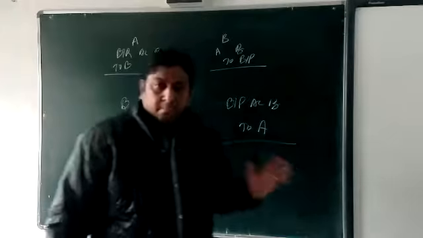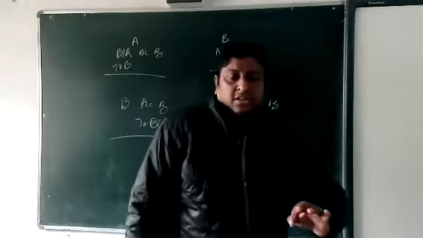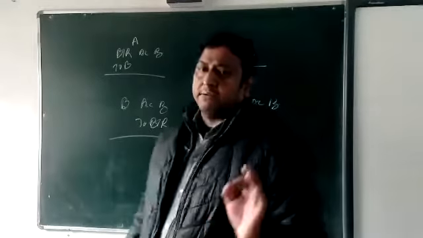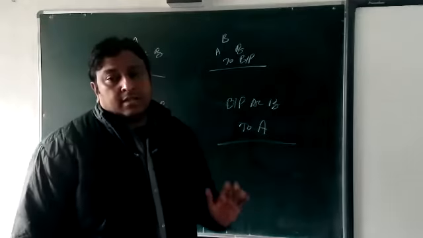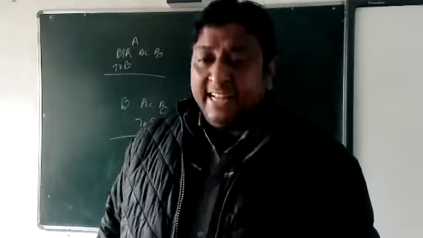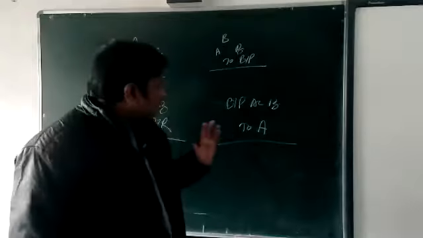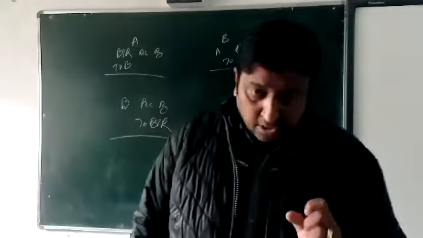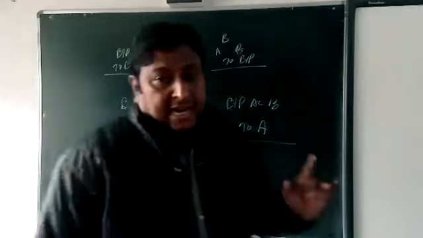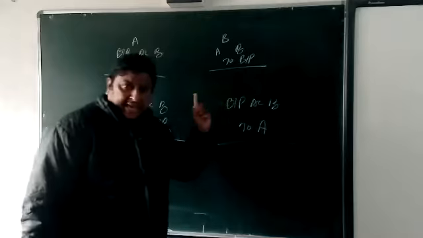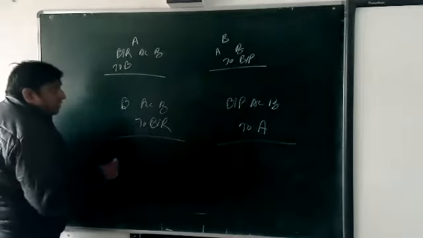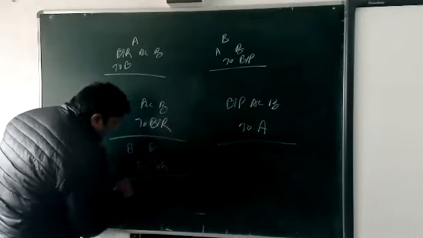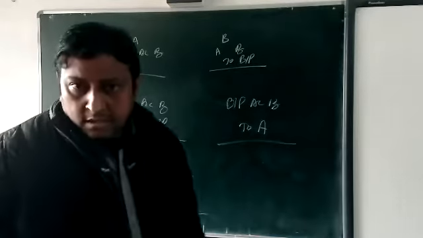But that will be charged, and that charge is called noting charge, beta. When the bill is dishonored, we are going to charge, and that charge is called noting charge for the dishonor of the bill, because all these are legal things. Okay, beta? So for the dishonor of this bill, we are going to charge one charge that is called noting charge, and that charge is paid by A or by B. If paid by B, then we write B debit to cash.